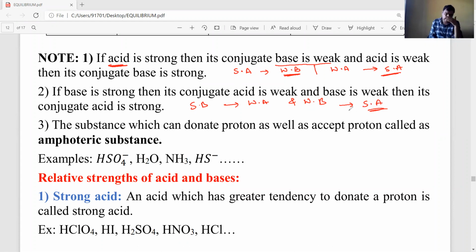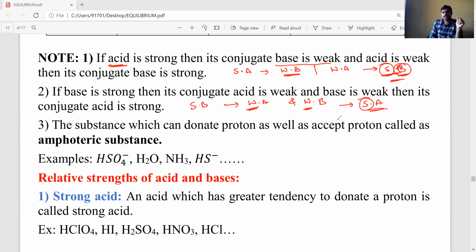So this conjugate acid-base pair concept helps to explain the relative strengths of acids and bases. For example, if an acid is strong, the corresponding conjugate base is weak. Otherwise, if an acid is weak, the corresponding conjugate base is strong. In the same way, a strong base gives a weak conjugate acid, and a weak base gives a strong conjugate acid. So these points are very important.